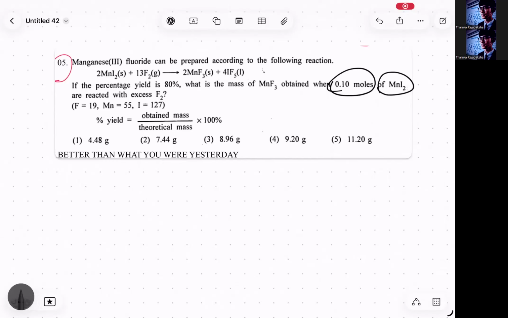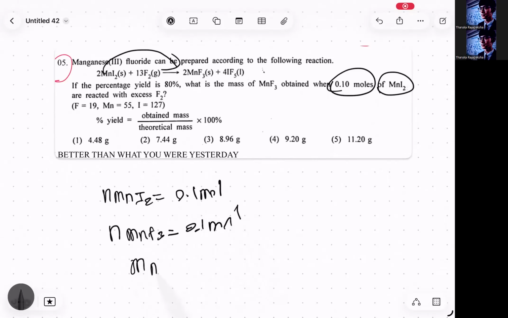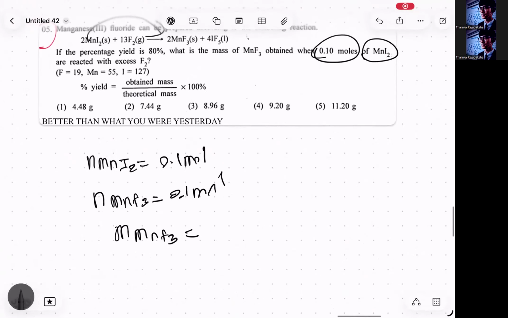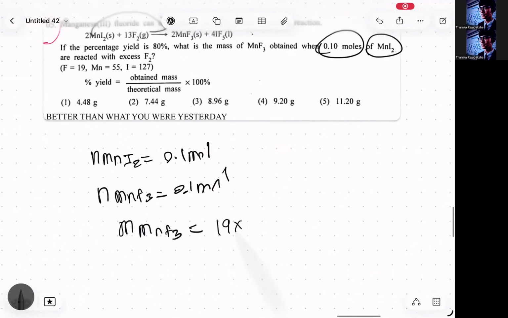That means the value obtained mass divided by theoretical mass. Theoretical mass is what you get by calculation. So let's calculate the theoretical mass here. So number of moles of MnI2 reacted will be 0.1 moles. So number of moles of MnF3 formed will be how much? Same thing, right? 0.1 moles. So the mass of MnF3 will be the molar mass. You have to multiply by the molar mass. So 19 into 3 plus 55. Right? Mass of MnF3.